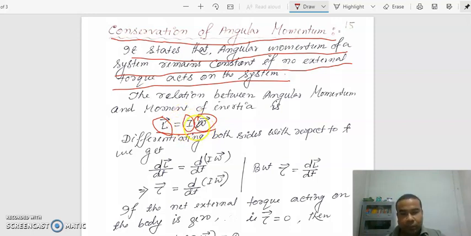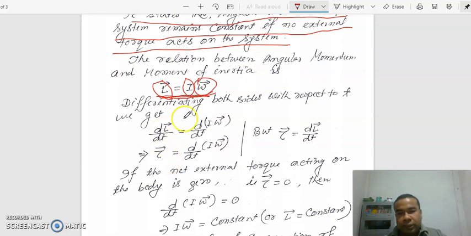So both are inversely related: if one is increasing, the other is decreasing. So angular momentum L equal to I omega. This is a very important relation, and we will use it here.